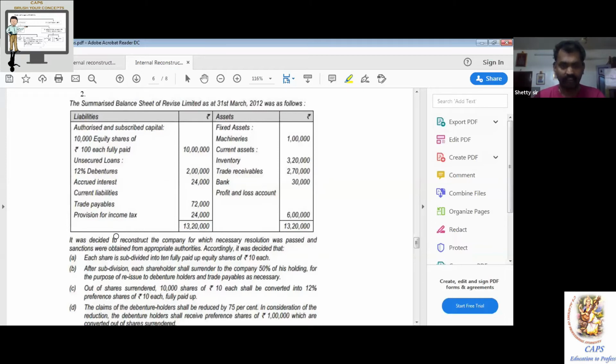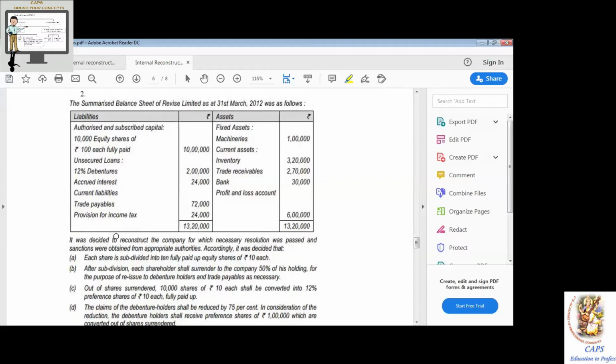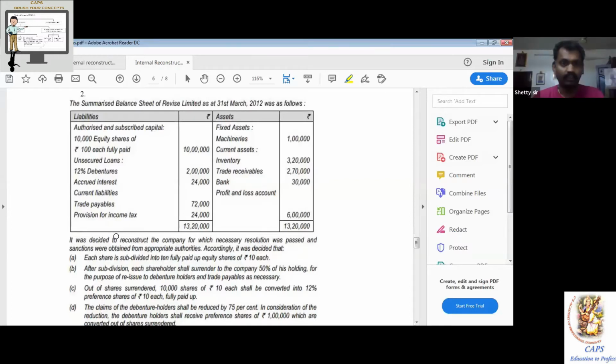Please take extra care. So write the format. By writing the format, you will not get extra marks, but by not writing, you lose the mark. That's the beauty of professional course evaluation. Take extra care of that.